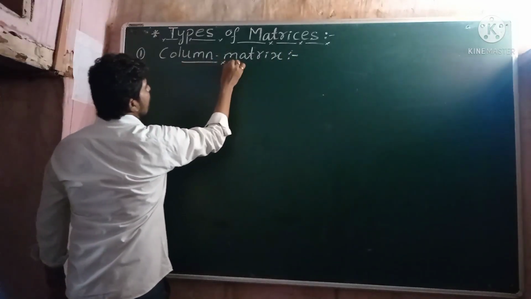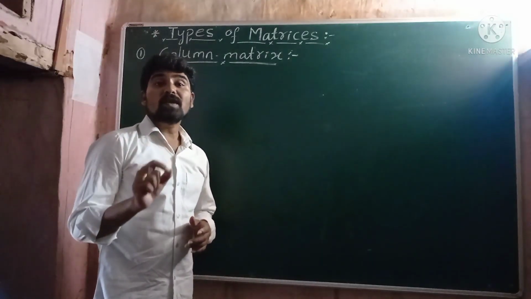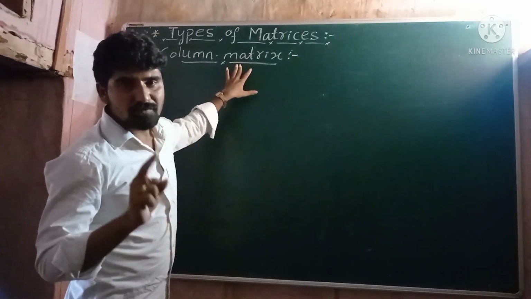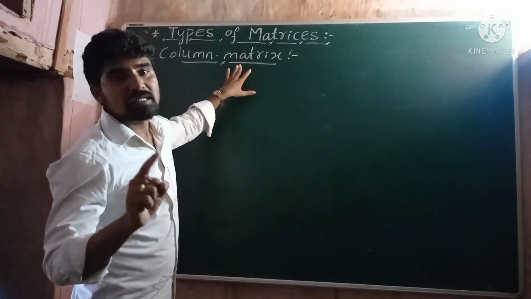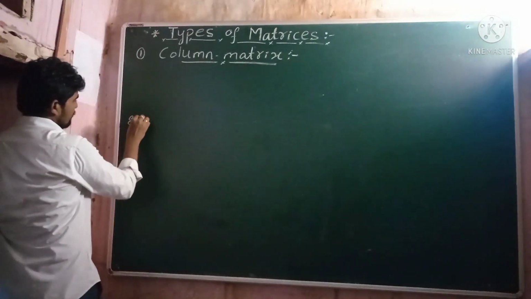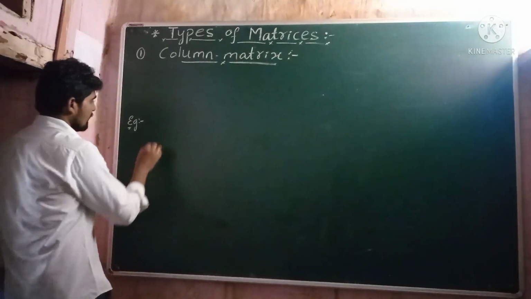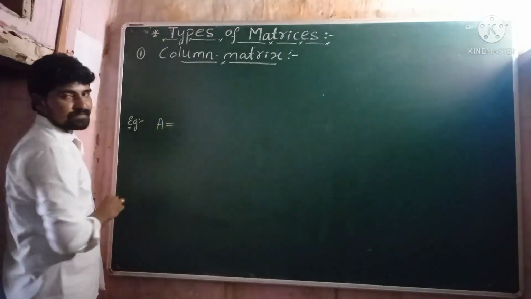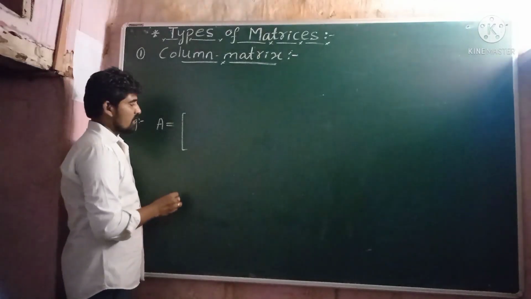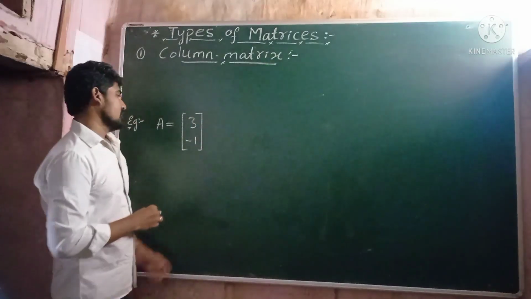So what is meant by a column matrix? A matrix which consists of only one column is called a column matrix. For example, as you know, every matrix is denoted by a capital letter. Let A be one of the matrices which consists of only one column, and the elements of the matrix A are 3 and -1. So this is one of the matrices.